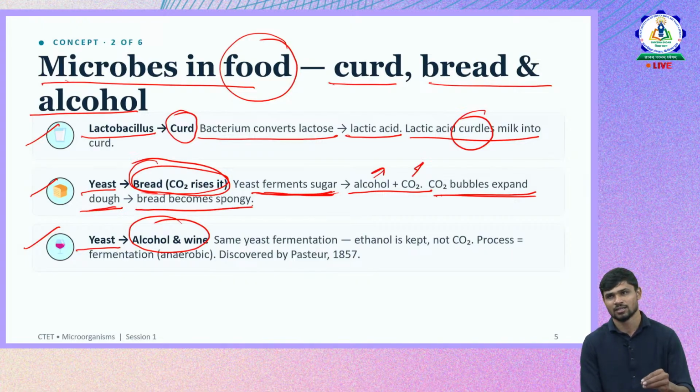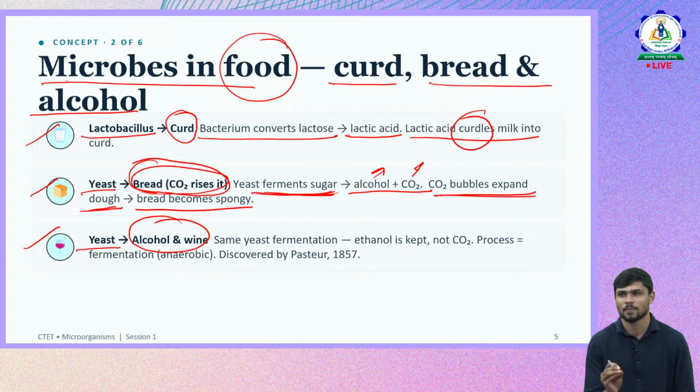The fluffy nature of the cakes and breads that we see is because of the expansion of the bubbles that were created by CO2 production during the fermentation by yeast. Okay, so this is one more example. Then yeast also helps in alcohol production.